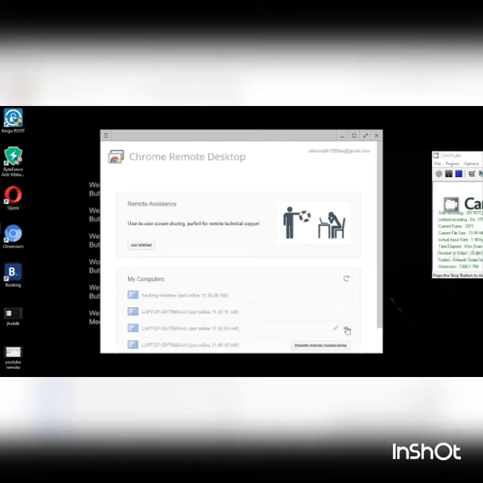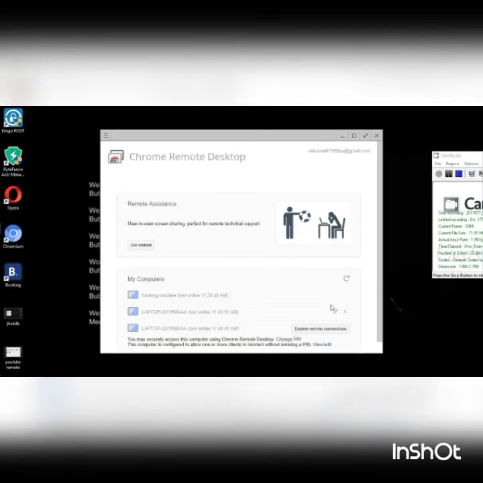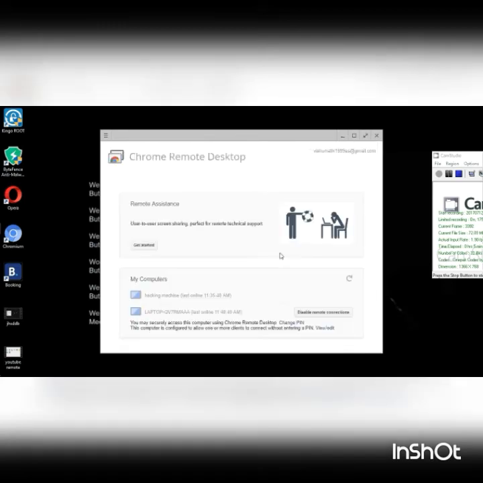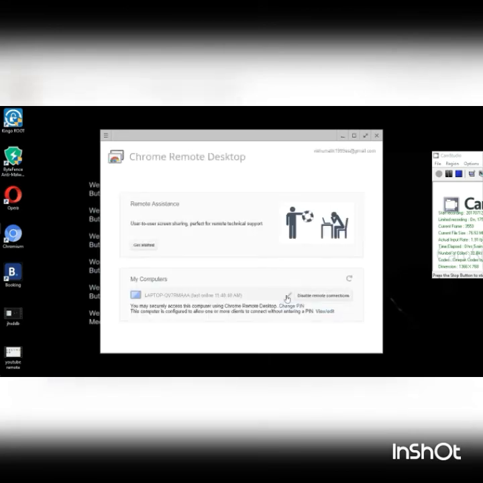You can see, I'm removing the pre-created computers that I had created before this video. The original one we have now created is, you can see, written in front of that, disable remote connection, means it is enabled now, and if you click on that it will be disabled. So you can edit the name, like I will write for hacking machine.